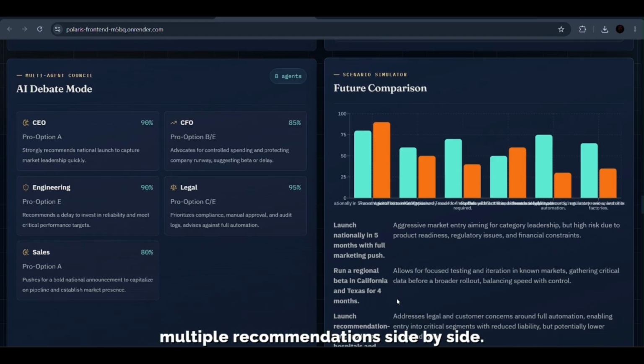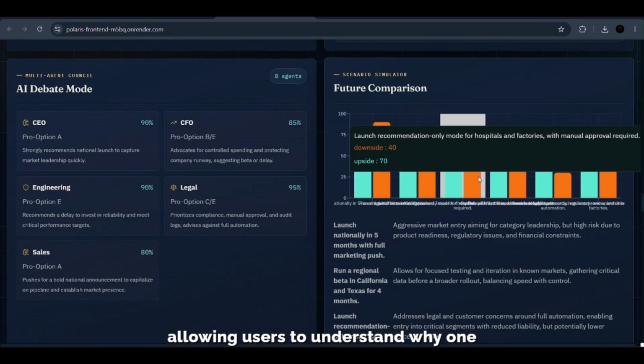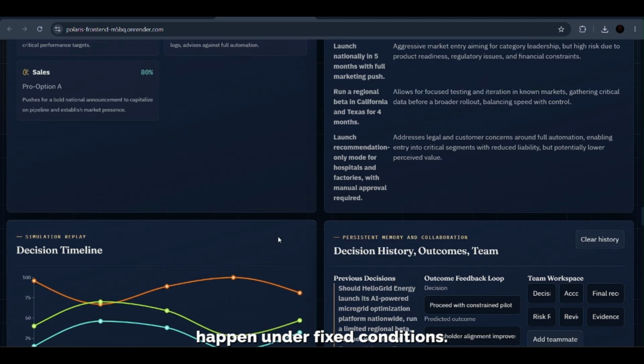Here, Polaris compares multiple recommendations side by side. Each option includes a confidence score, supporting rationale, and key trade-offs, allowing users to understand why one strategy may be more suitable than another. Real-world decisions rarely happen under fixed conditions.